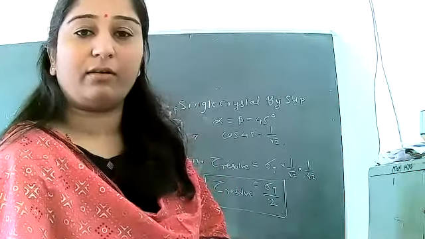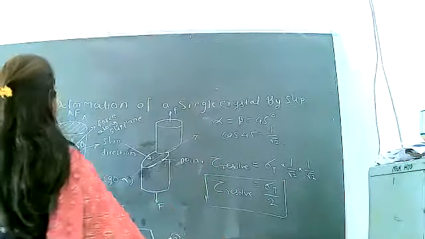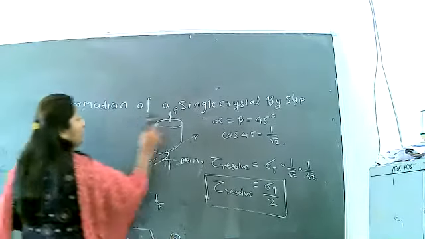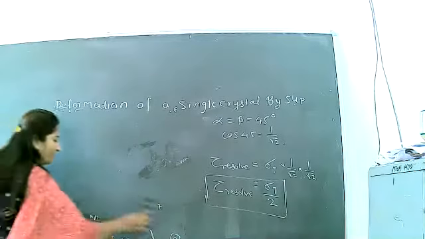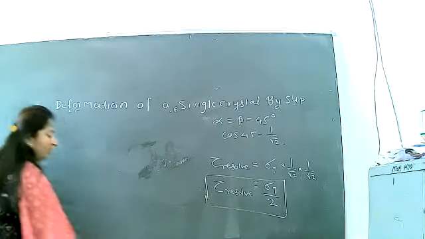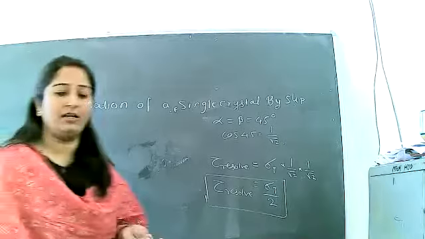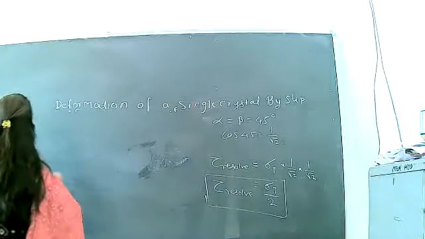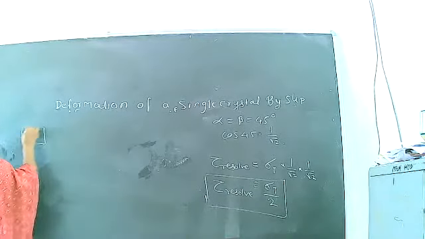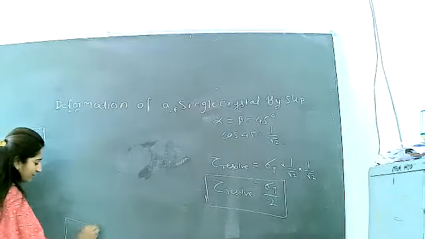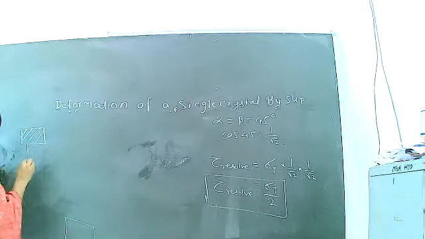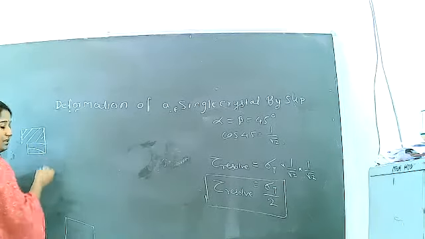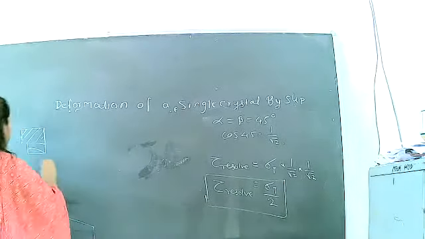Now, as we know, slip occurs due to the sliding of two portions on each other. There may be two types of slip that occur in any single crystal: with a non-constraint end and with a constraint end. Non-constraint end means the end is not defined, and the slip occurs along this, which is non-constraint.